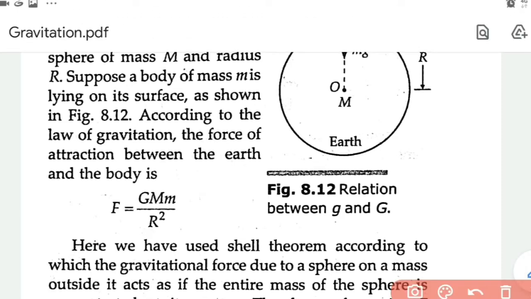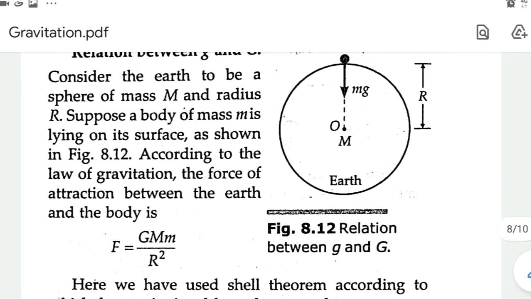And Earth's mass, we assume it to be capital M, and its radius, we assume it to be capital R. So here we have this object, which is kept on the surface of Earth. We know its weight is acting towards the center of Earth, so that is the direction shown with the arrow mark. So we can write W equal to mg.